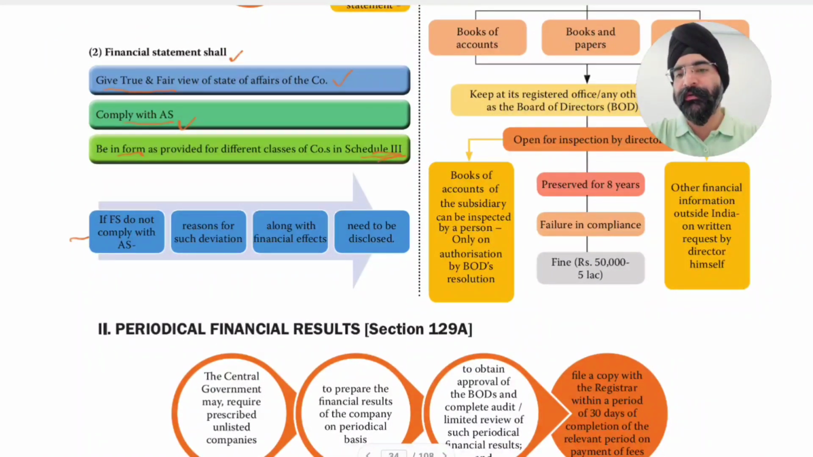If financial statements do not comply with accounting standards, then the reason for such deviation will be given along with its financial effects. What is the effect of such deviation needs to be disclosed. If a certain accounting standard is not followed, then the reason why it is not followed and its effect on the financials of the company must be disclosed in the financial statements.